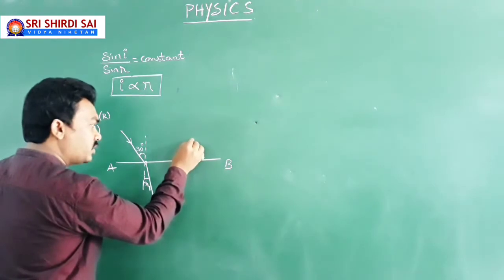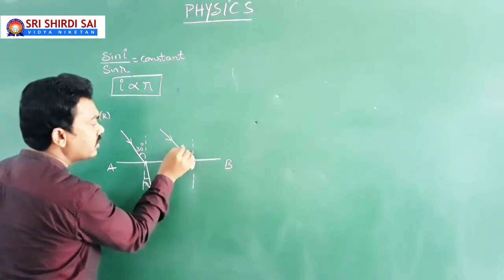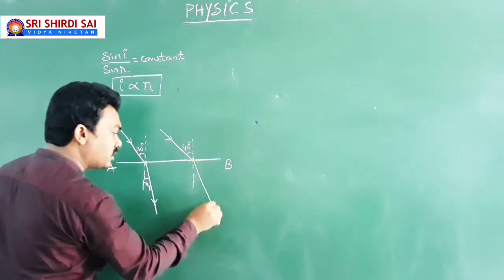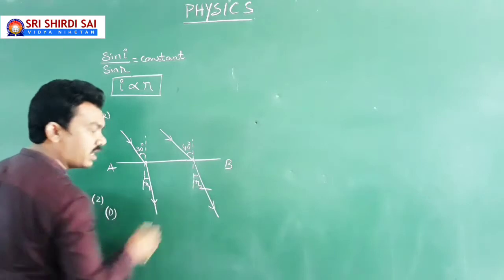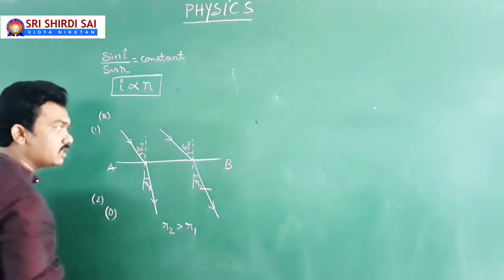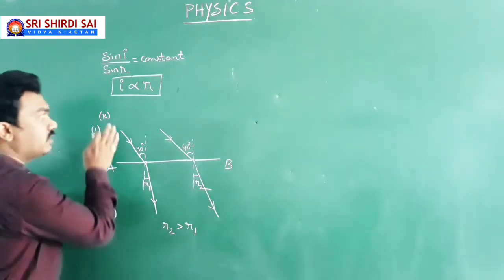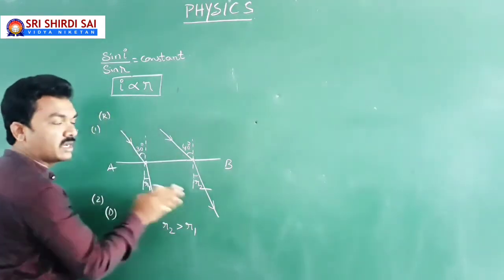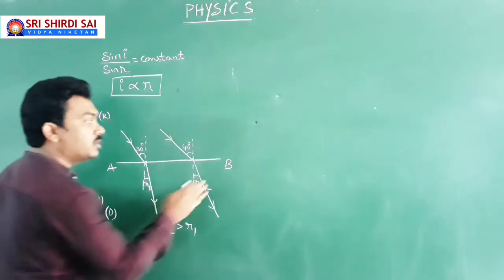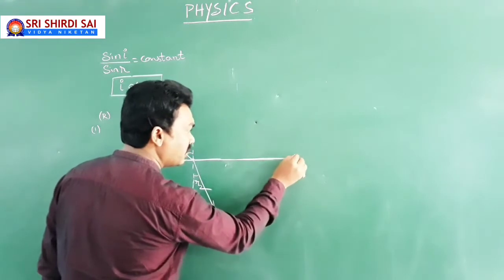Now the same light ray, but this time falling at this point at an angle of 40 degrees. This means the angle of incidence has been increased. Then it refracts towards the normal still, but here the angle of refraction changes to R2, so that R2 is greater than R1, since I2 is greater than I1. This is the point you need to understand. As the angle of incidence in one medium increases, the angle of refraction in another medium also increases, according to Snell's law. Sir, to what extent can I increase the angle of incidence in the rarer medium? Yes, coming to the point.